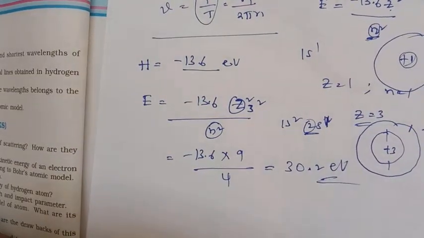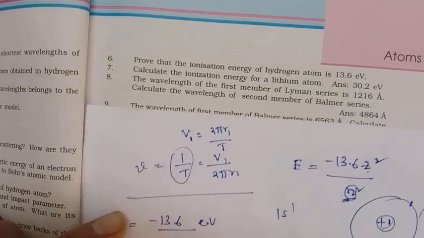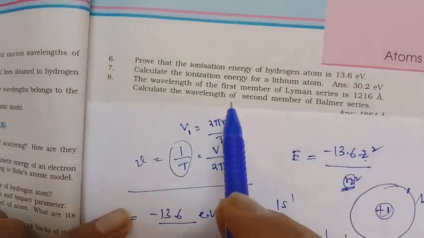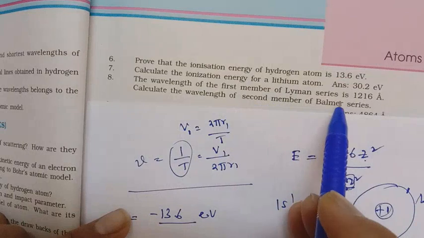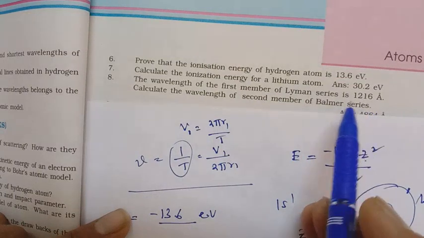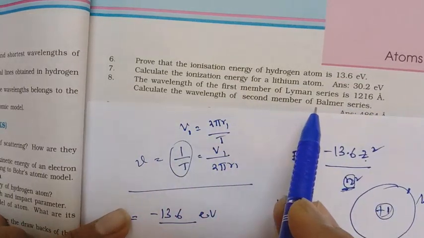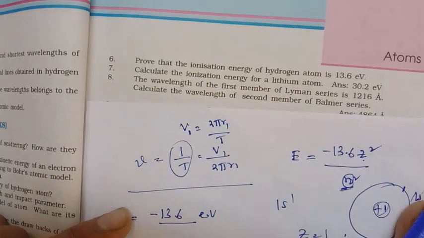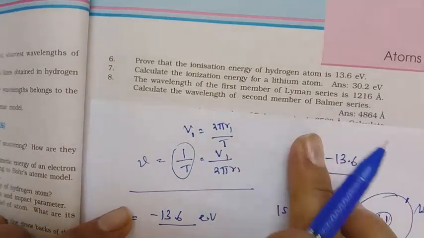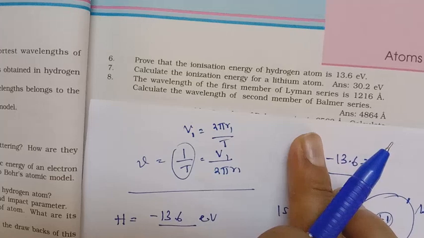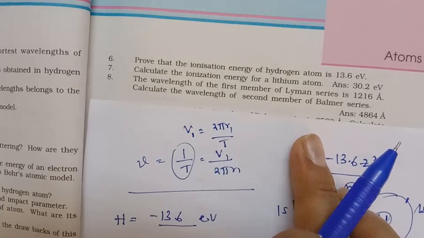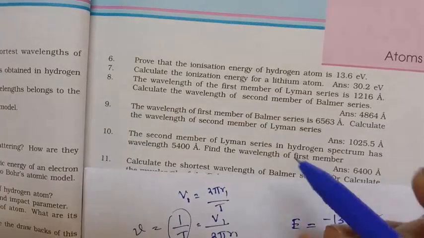And the next problem: the wavelength of the first member of the Lyman series is equal to 1216 angstrom. Calculate the wavelength of the second member of the Balmer series. You already know what the Balmer series means, from where to where the transitions occur. You have to calculate all these series.